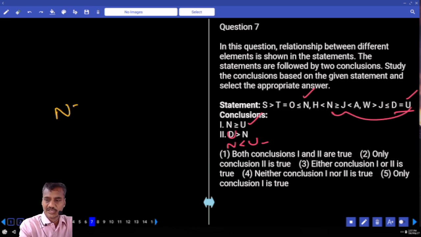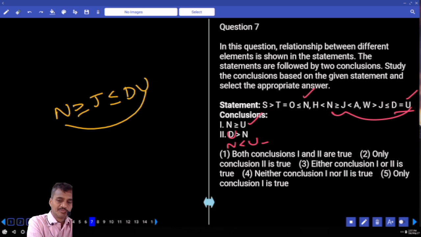N to J, N greater than or equals to J, J lesser than or equals to D, D equals U. Now from N to U, an opposite symbol cannot be drawn, isn't it? Hence, what is your answer? Either the first one or the second. Maybe N is greater than or equals to U, or N lesser than U. Either 1 or 2, and that is choice 3, question number 7.